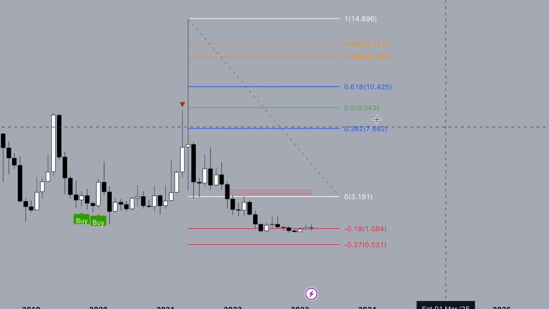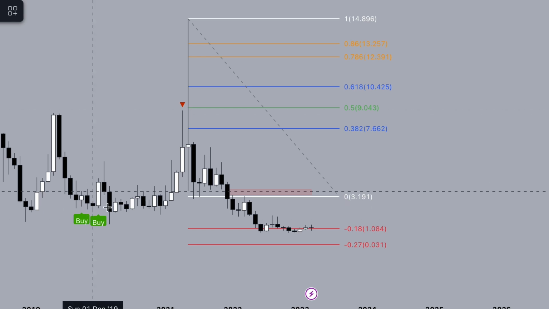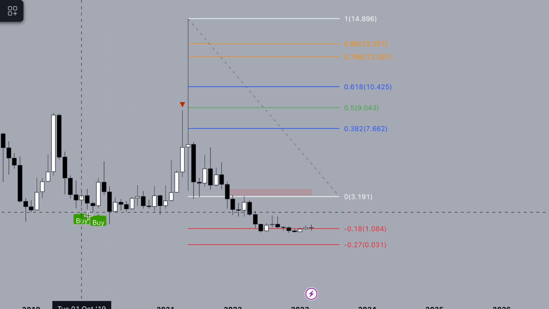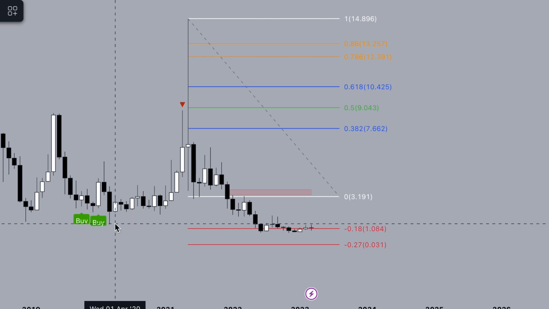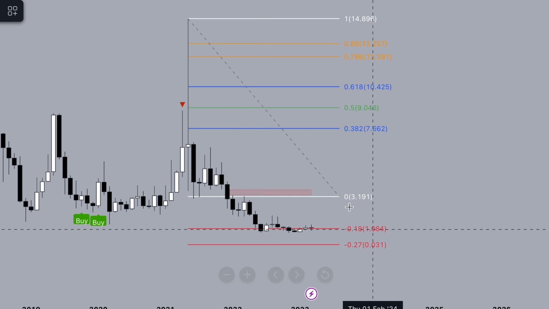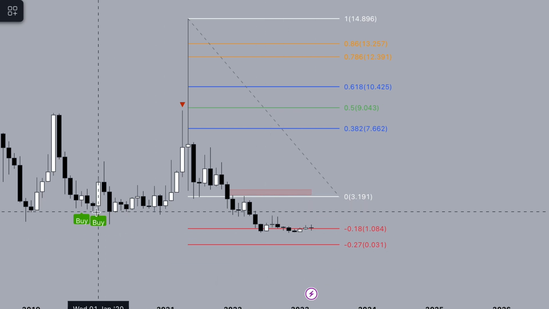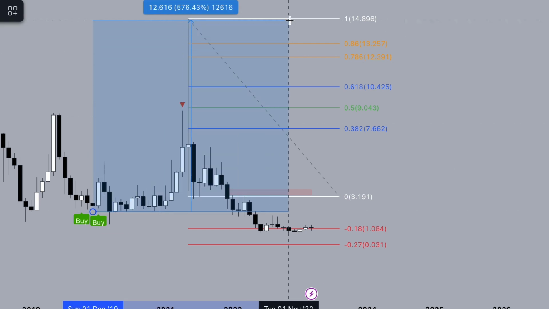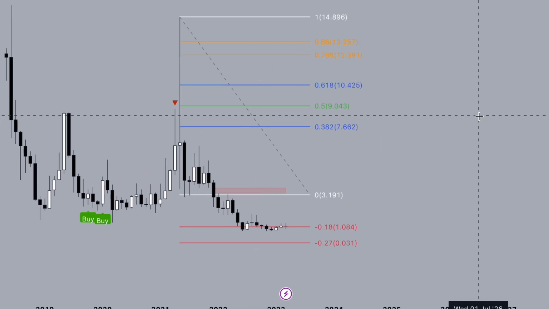What did we get historically on a monthly time frame chart? We got 2 signals to buy. After 2 signals to buy here, look, we got a signal to buy at this $2.52, and then we dropped lower to $1.39. So now we don't see any signal to buy. From this signal to buy on a monthly time frame, EOS made 579%. Now we don't see any signal to sell or buy on a monthly time frame.